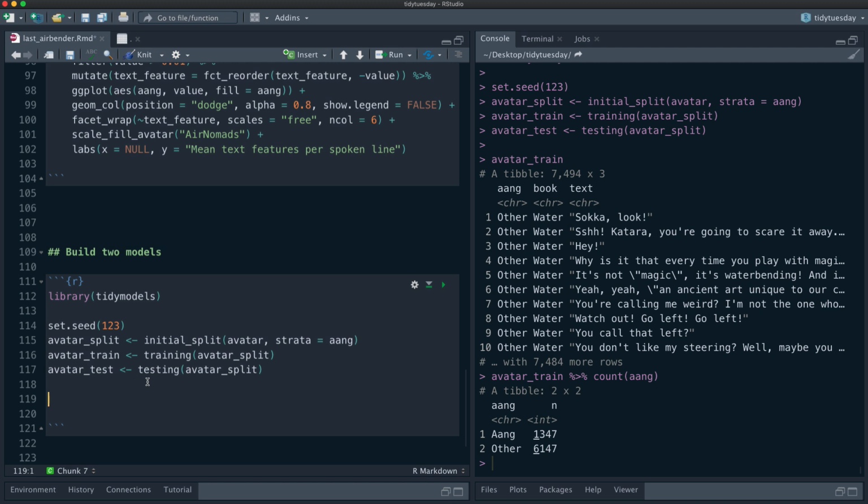While we're here thinking about the data, let us make a set of resampled folds. Let's create a set of cross-validation folds.